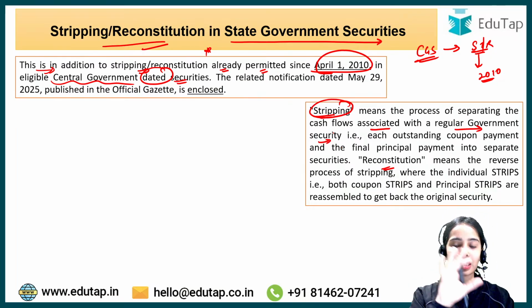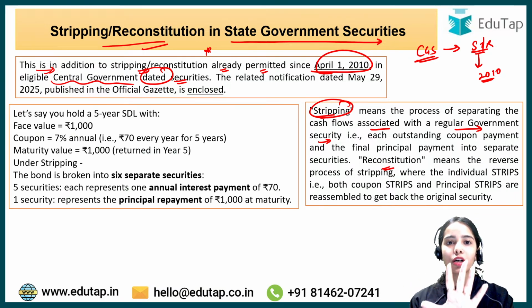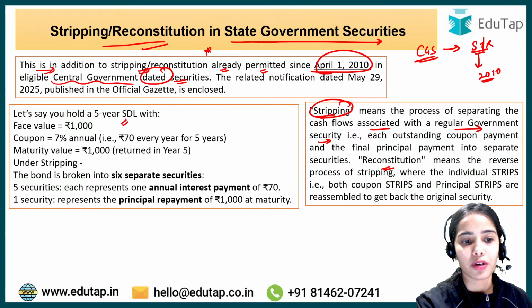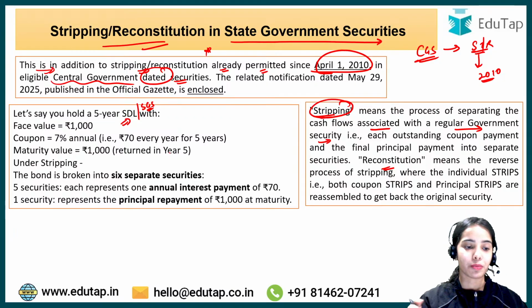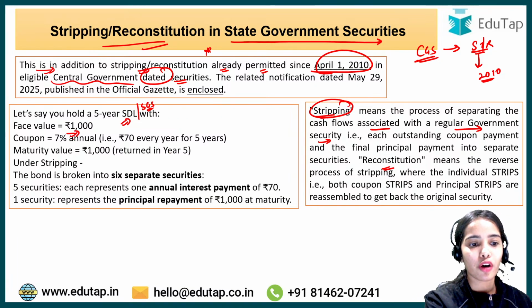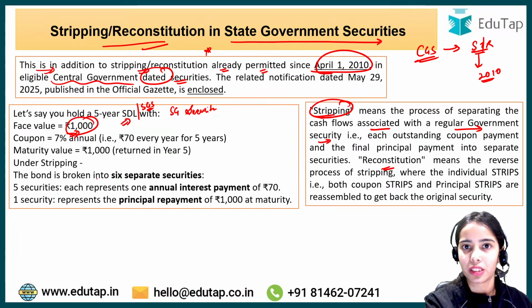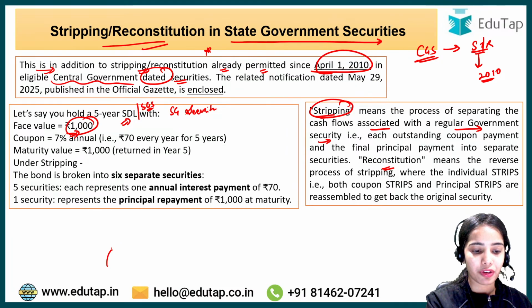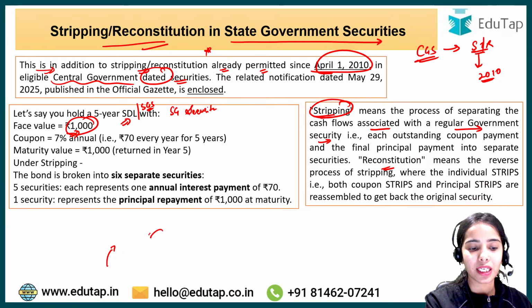So what happens under the stripping? Let's take an example to understand it clearly. Let's say that you have a 5-year state development loan or the state government security. Okay, so you have a 5-year state development loan. Now the face value of the security that you have is 1,000 rupees. Okay, that means you have given 1,000 rupees, and on maturity after 5 years you will get 1,000 rupees.